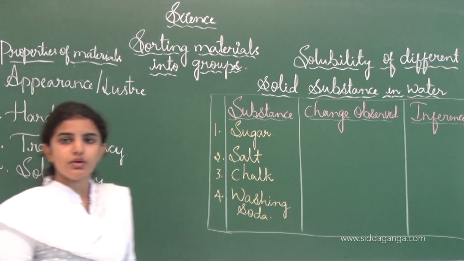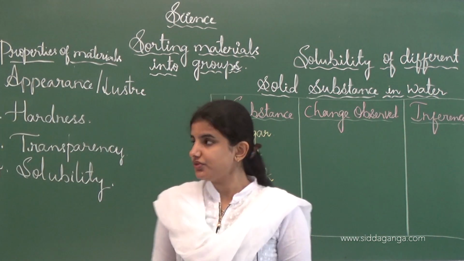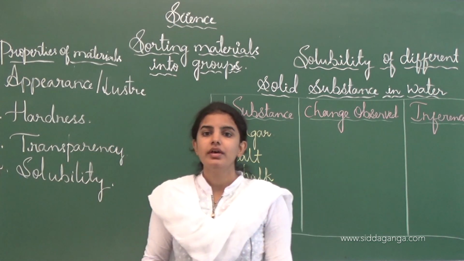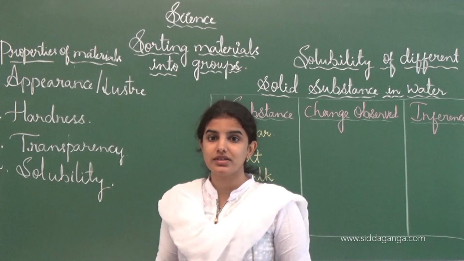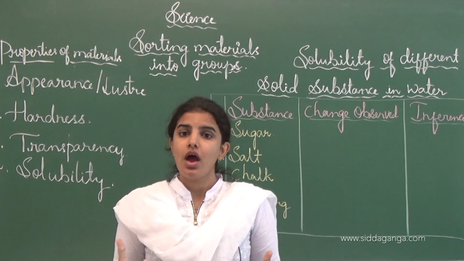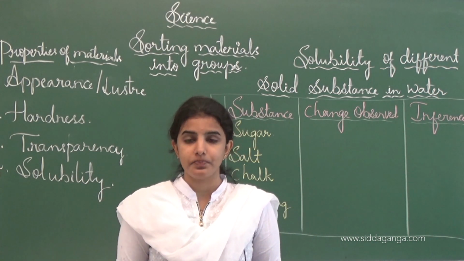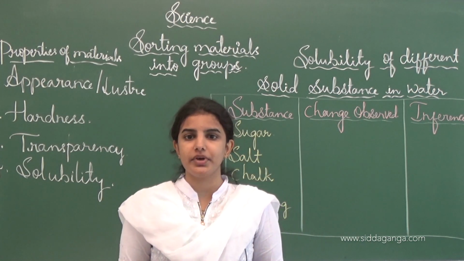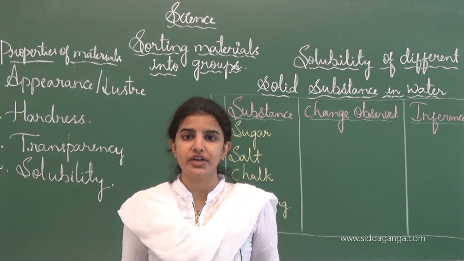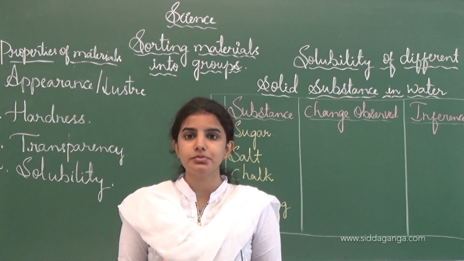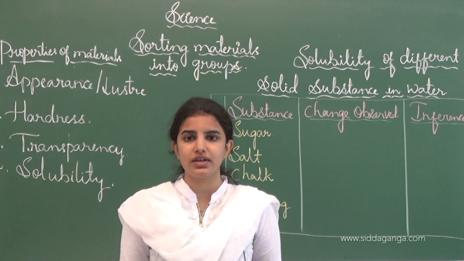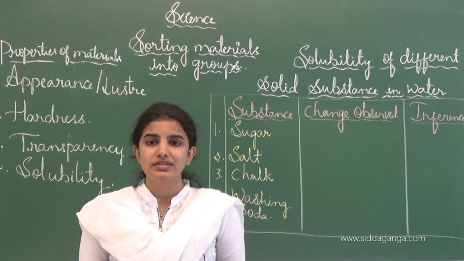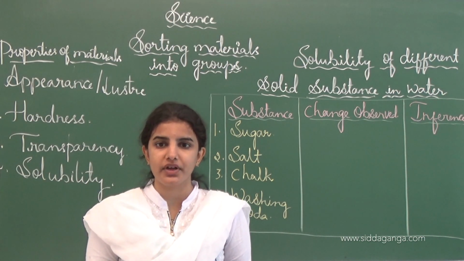See, properties of materials include, first, appearance, hardness, transparency and solubility. Appearance or luster: materials which appear to shine when light falls on them are called lustrous, and some substances which do not shine when light falls on them are called dull. They show a dull appearance. The best examples are gold, silver and a steel spoon. These are substances which show the property of luster.